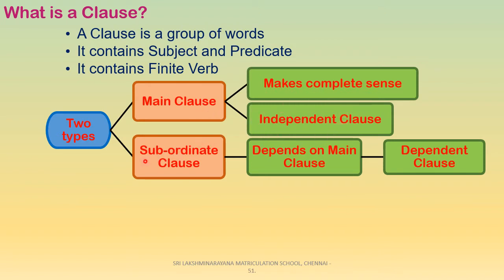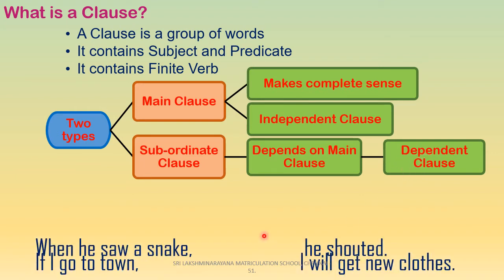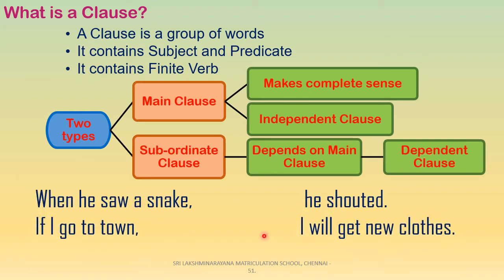Whereas the subordinate clause doesn't give complete sense. It depends upon the main clause for its meaning to get completed. Thereby, subordinate clause is also called as dependent clause. So now let's understand through these examples.